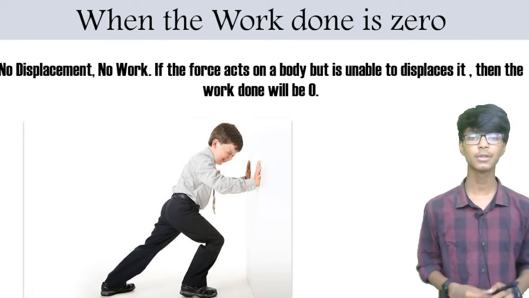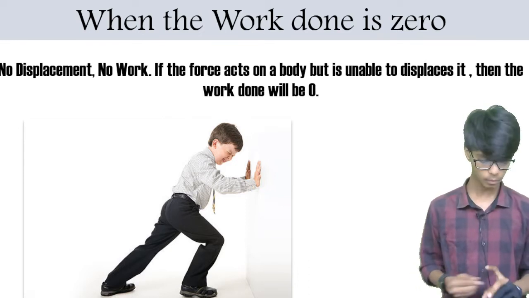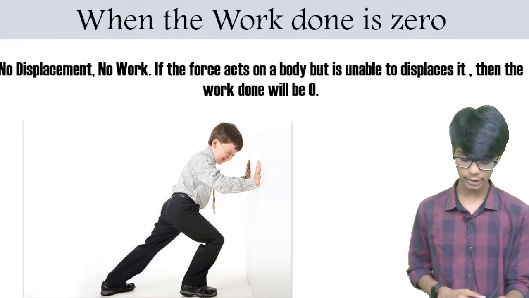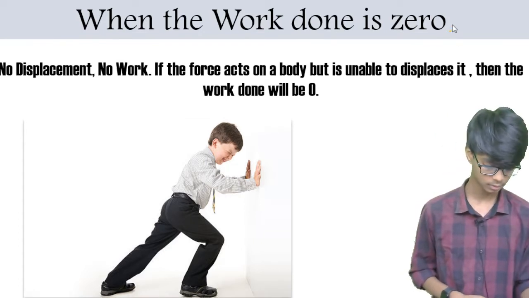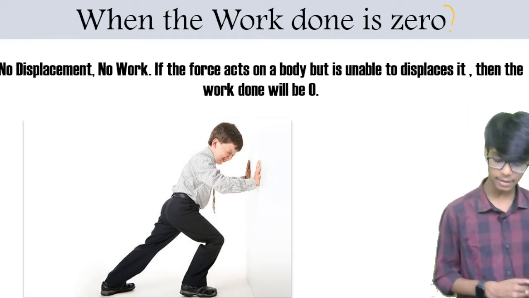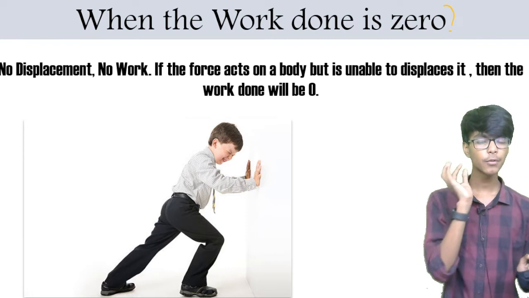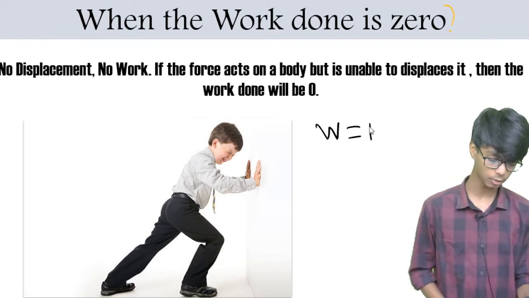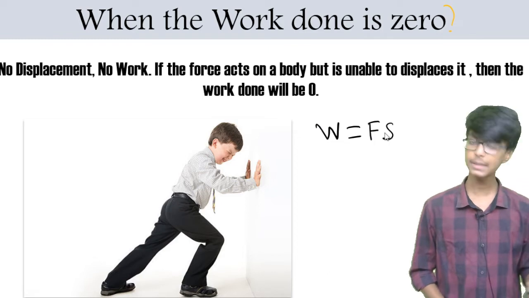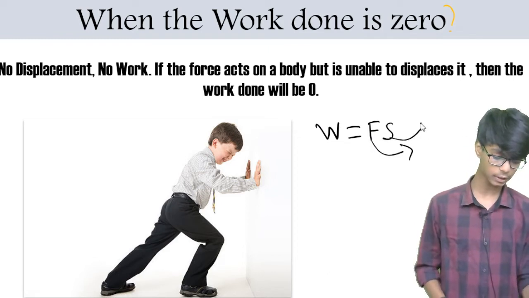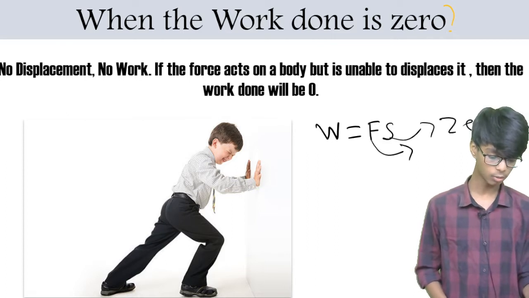So first thing first, when the work done is 0. This type of question can also come, isn't it? That when the work done is 0, this type of question can come. So the answer is, suppose you have to look at the formula. What is the formula of work done? W equal to Fs. So if any of them, either F or S, be 0,